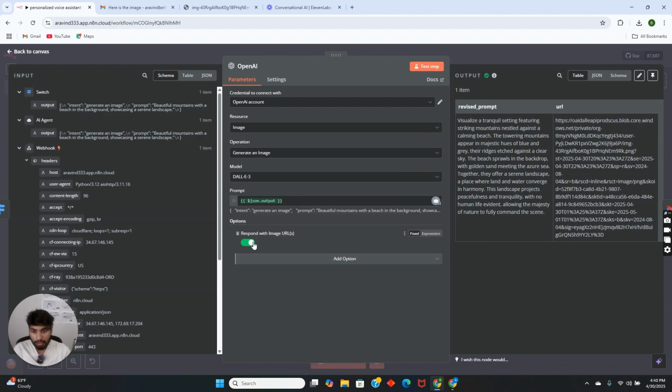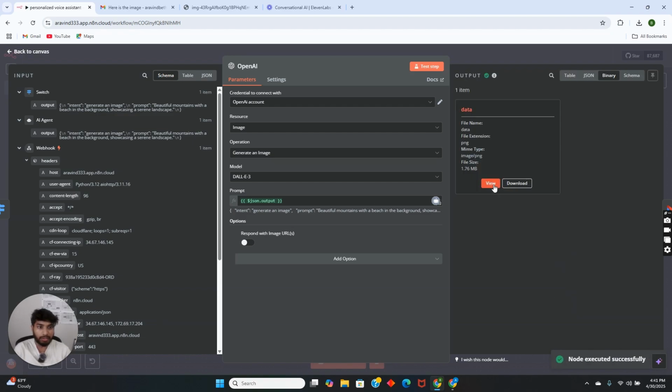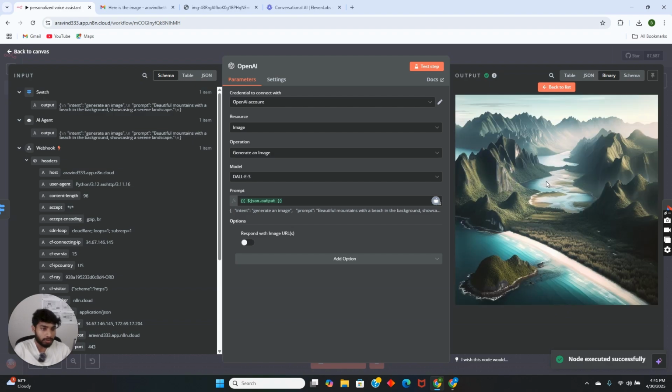remove this and let's test this step. We'll get the image over here. It will take some time, because generating images with OpenAI takes around 10 to 15 seconds. Let's see how the image comes out. Switching to me view.